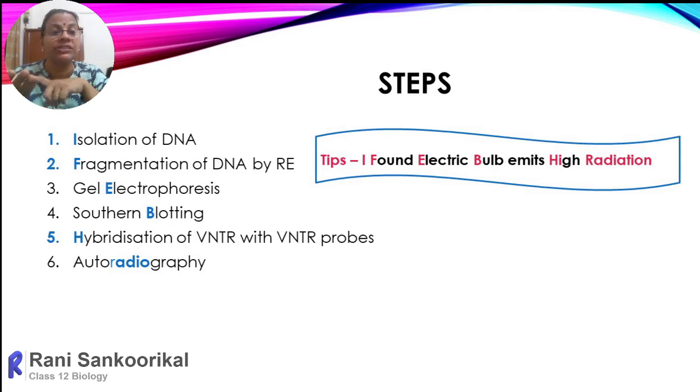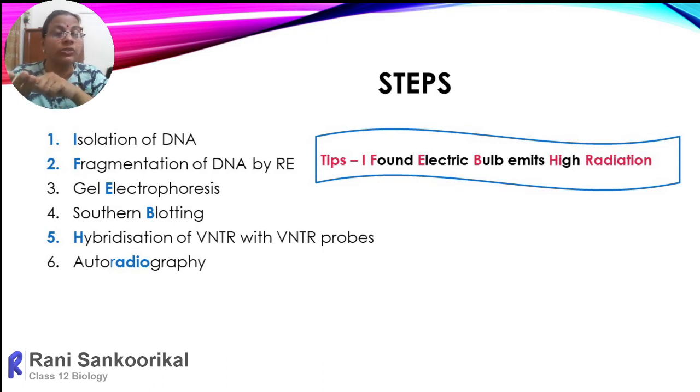So here if it is A, T, C, G that is repeated, when we are making the VNTR probes, instead of A there should be T, then instead of T there should be A: T, A, G, C. So that is the complementary base sequence, complementary to the VNTR sequences. They are the complementary base sequences.